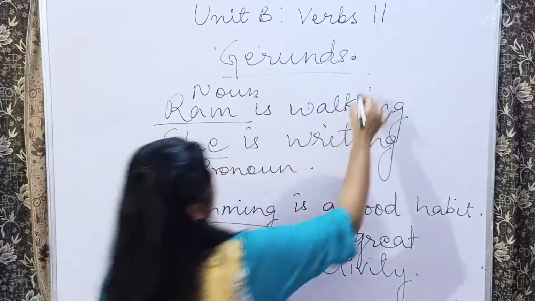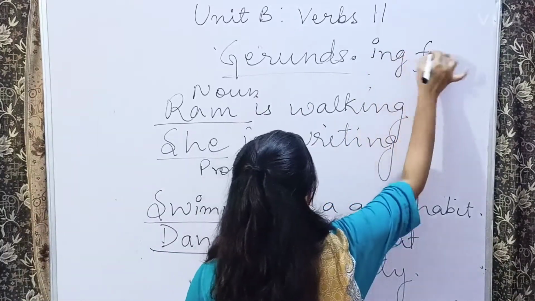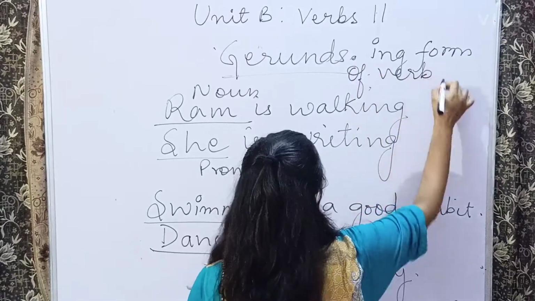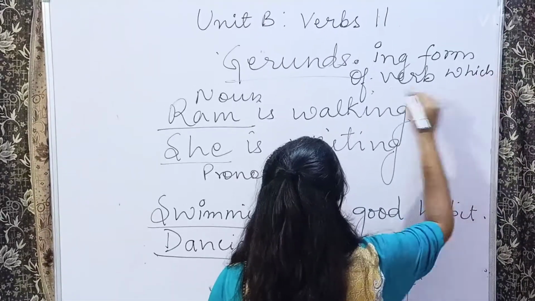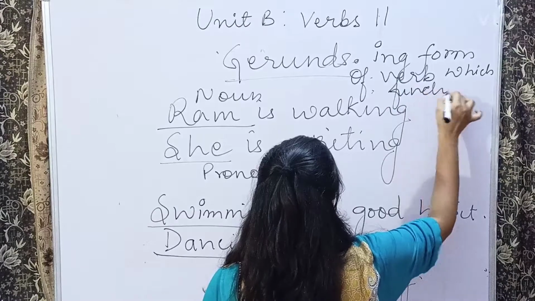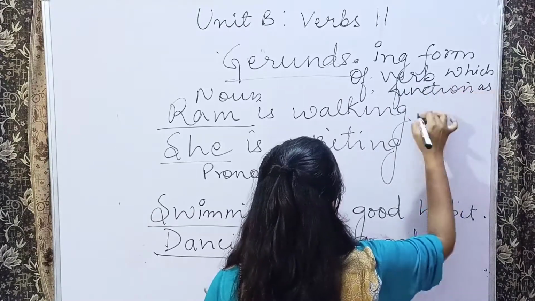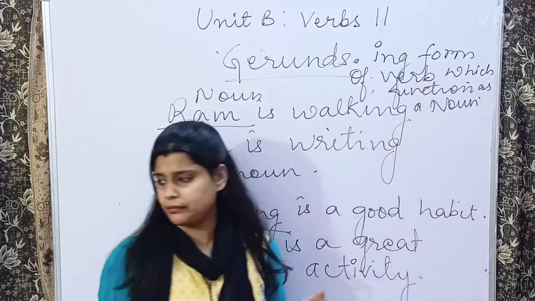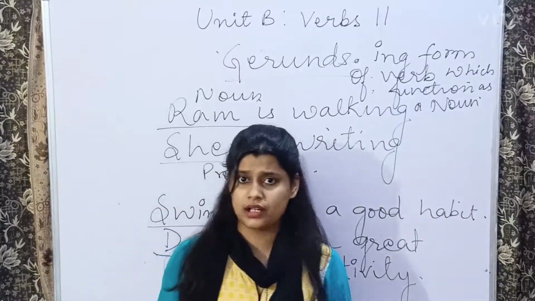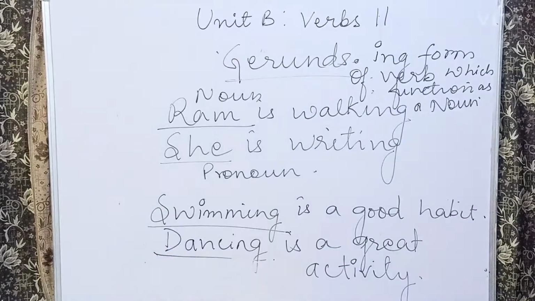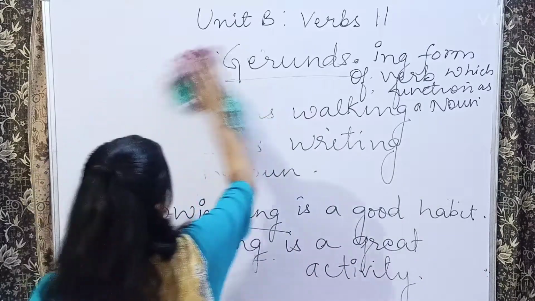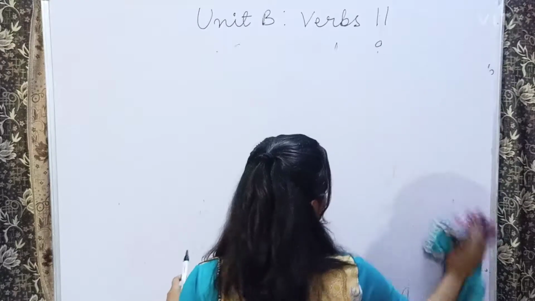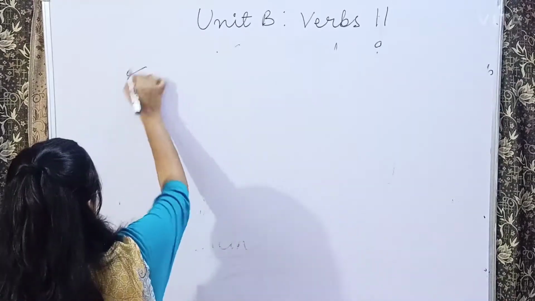Gerunds क्या होते हैं? These are ing forms of verb which function as a noun. You use them as a noun in a sentence. Now we will see what are infinitives.